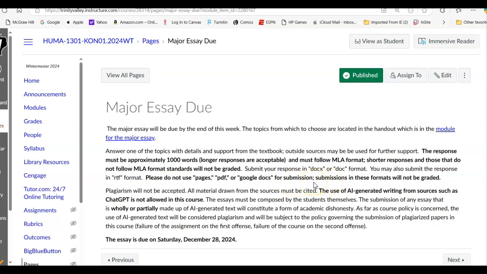You can use Google Docs, but I'm just letting you know that sometimes when you save it as a PDF or a Google Doc, when you submit it to turn it in, the format alters. And so you can do it with Google Docs and also as a PDF if you've saved it. But be careful that once you upload it, check it again, make sure your format has not altered.